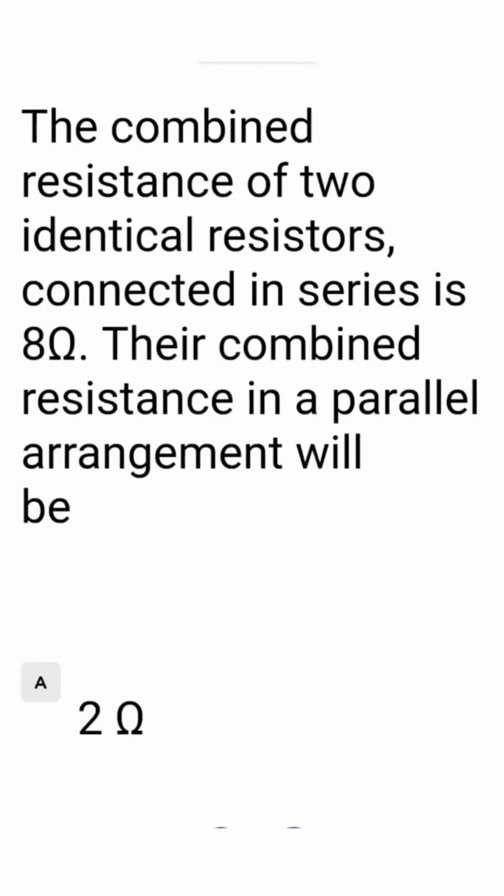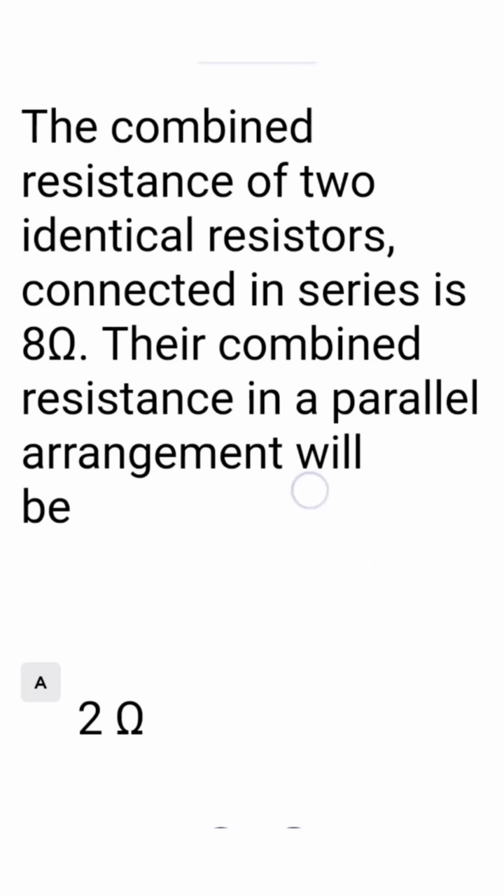The combined resistance of two identical resistors connected in series is 8 ohm. Their combined resistance in parallel arrangement will be: 1 over 4 plus 1 over 4, 2 over 4, cancelled, 2 ohm. R is 2 ohm.